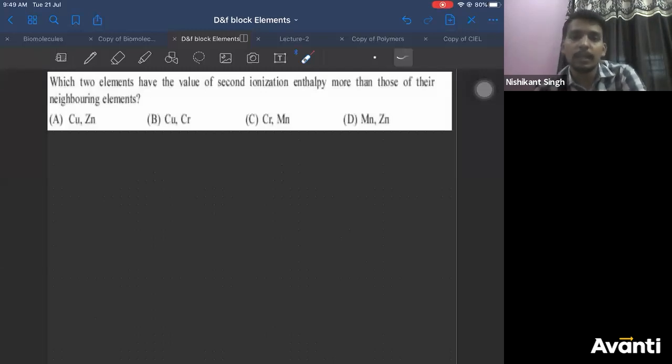Is zinc also a transition element? No, zinc is not a transition element. Zinc is not a transition element, it is a d-block element. We do not consider zinc as a transition element in the periodic table, at least till your textbook level. Let us give the options.